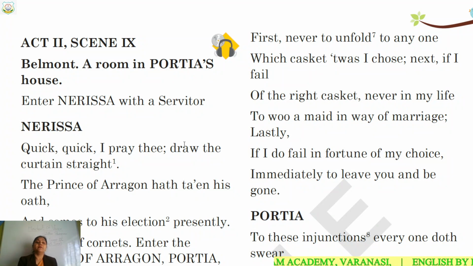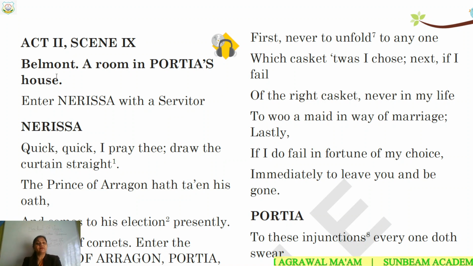Act 2, Scene 9. Belmont, a room in Portia's house. What is Belmont? Belmont is the name of the place and there is a room in Portia's house. Enter Nerissa with a servitor. Nerissa is a maid servant of Portia. Children, you should know the names of the characters also. In this act, Portia will be there, Nerissa will be there, the Prince of Aragon will be there and a servant will be there. Yes, only these four characters will be there in Scene 9.